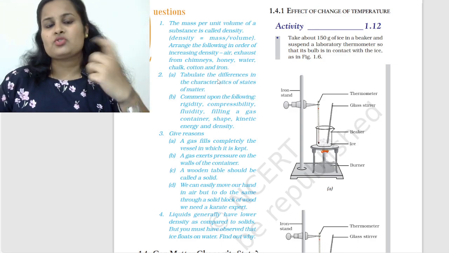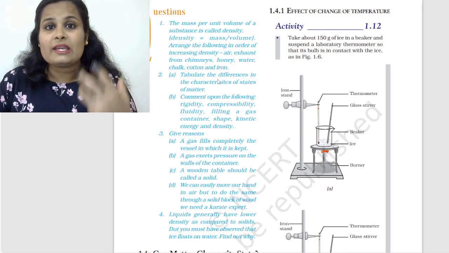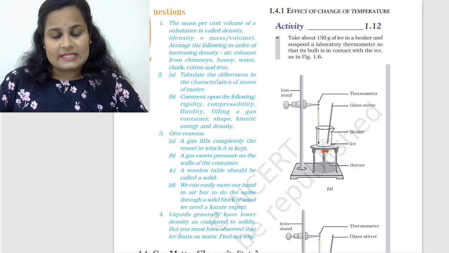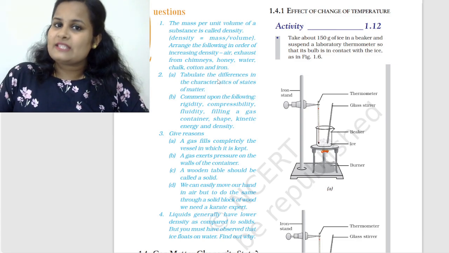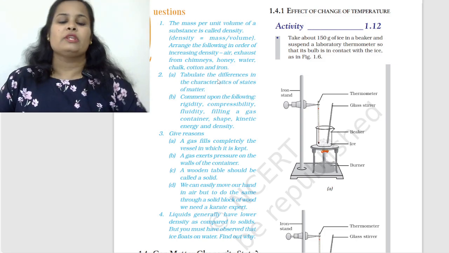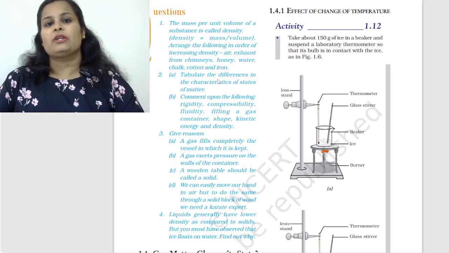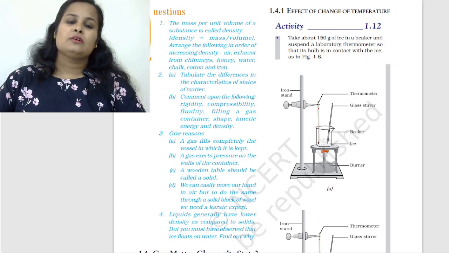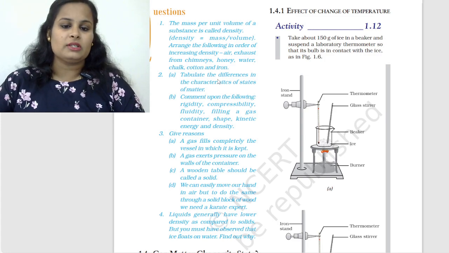Why? Because when you take the structure of ice, it has a cage-like structure in which so many vacant spaces are there. So the density of the ice is less than that of water. Any substance which has lower density than water will float on the water, and any substance which has more density than water will sink. So because of that particular structure of ice, which has too many vacant spaces in it, we can say that ice definitely floats on water, it doesn't sink.